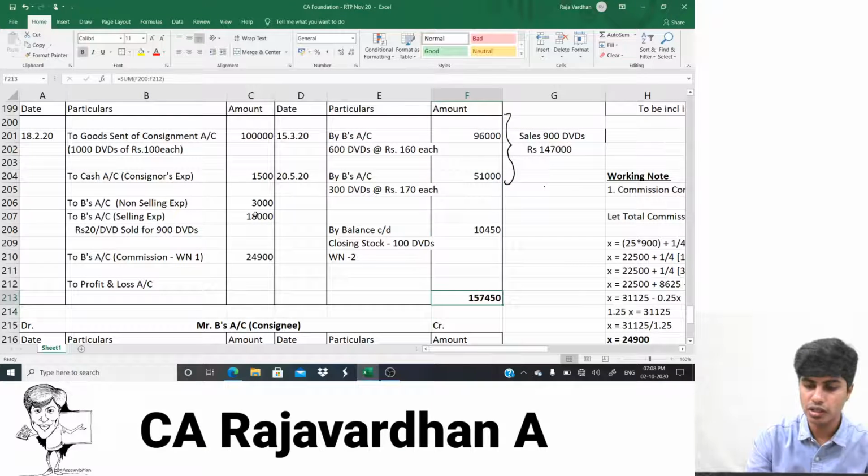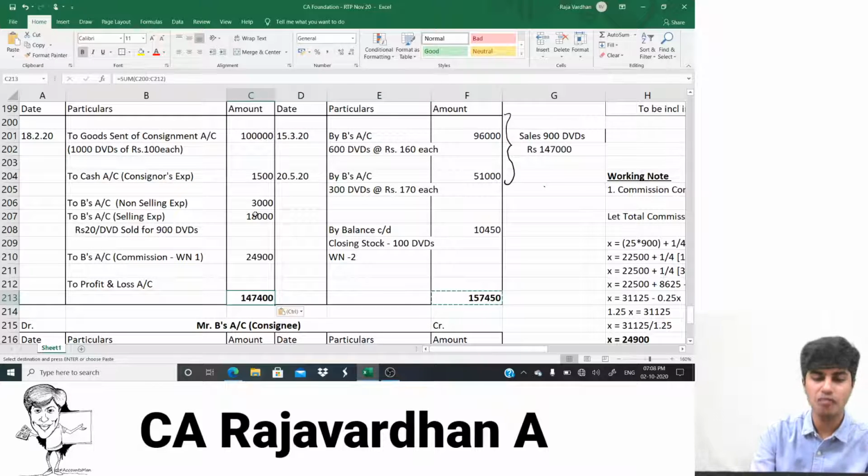I found the total. It's 1,57,450 on the credit. I'll copy the same and paste it here. 1,47,400 here. So the difference here is basically our profit.